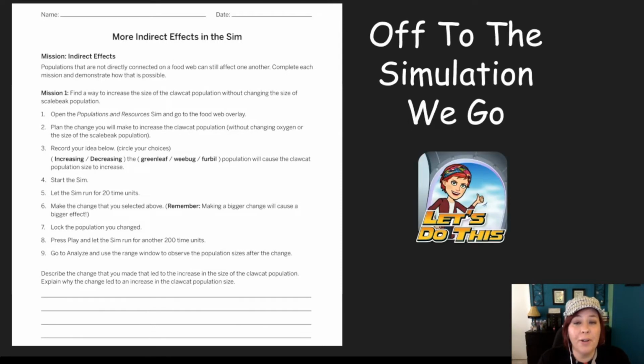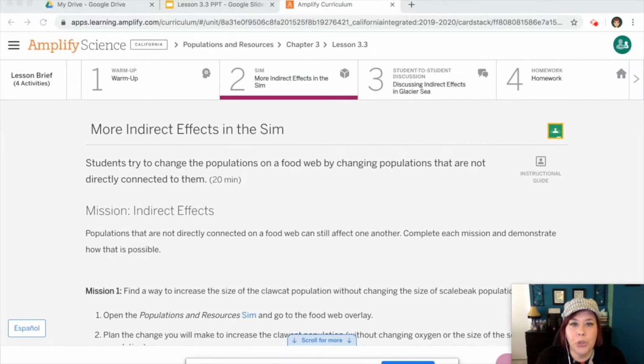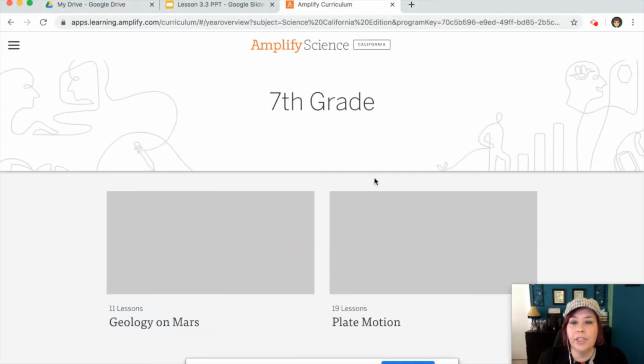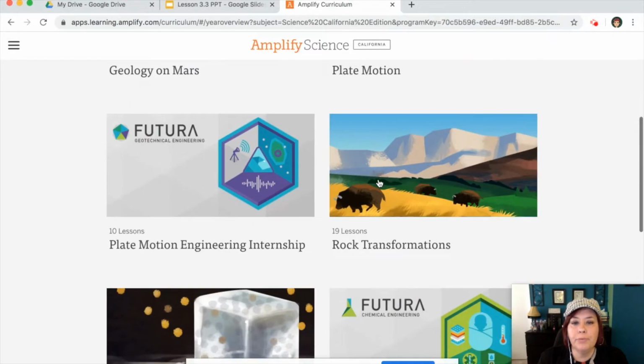So you've read over page 87, off to the simulation we go. Now, I can't show you exactly how to log into your simulation because I don't have access to Clover. But what I can show you is where to go once you get into Amplified Science. What you need to do is get to Chapter 3, Lesson 3.3. And remember, you can push the Amplified Science button, which is kind of like your home button. It takes you home. So I'm going to do that.